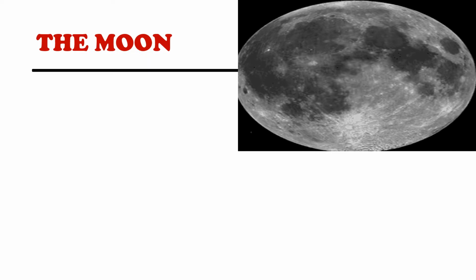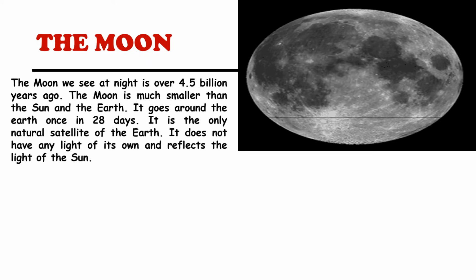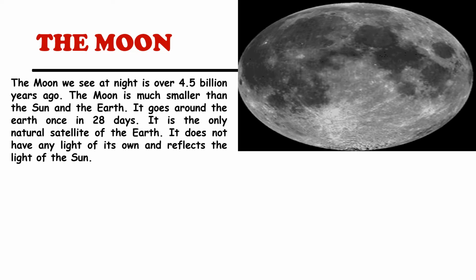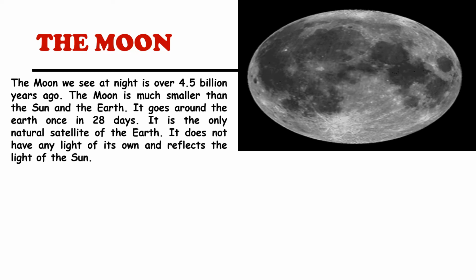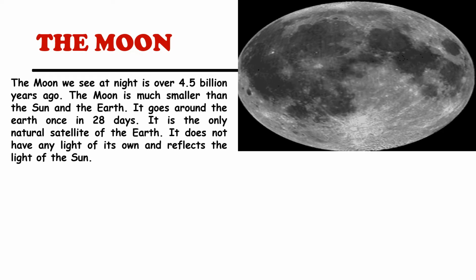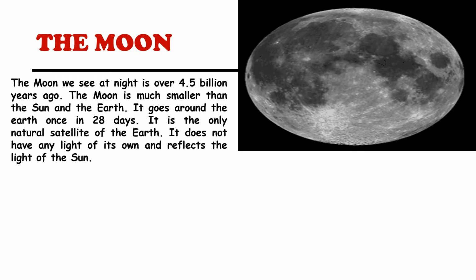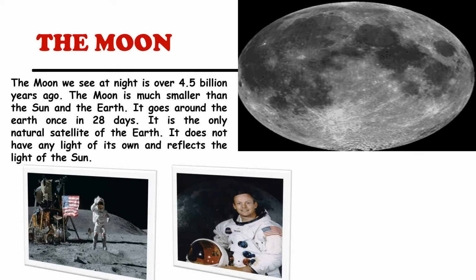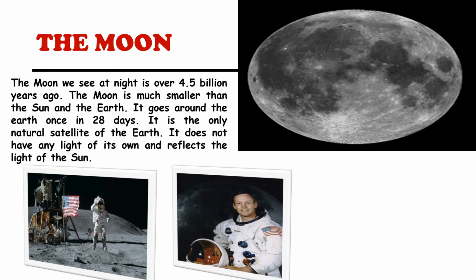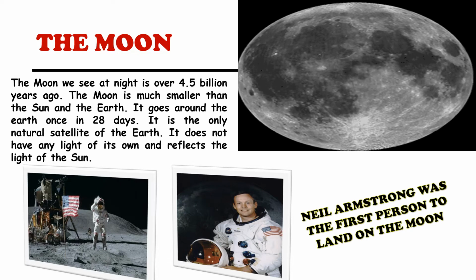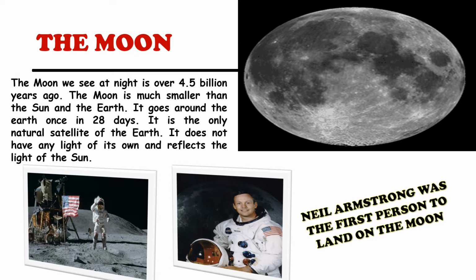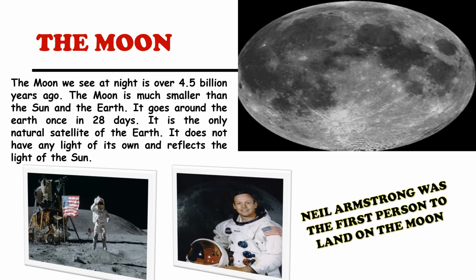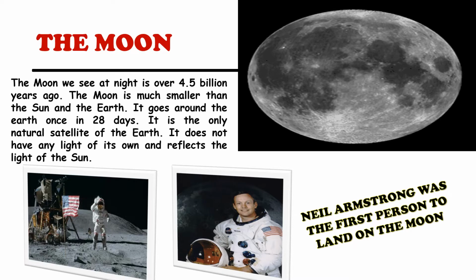Let's know something about the moon. The moon we see at night is over 4.5 billion years old. The moon is much smaller than the sun and the earth. It goes around the earth once in 28 days. And it is the only natural satellite of the earth. It does not have any light of its own and reflects the light of the sun.